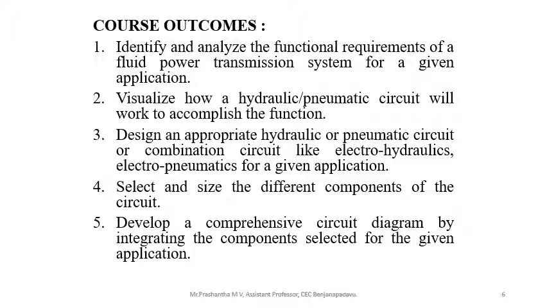Second outcome, visualize how a hydraulic or pneumatic circuit will work to accomplish the functions. Third outcome, design an appropriate hydraulic or pneumatic circuit or combination circuit like electro-hydraulics,